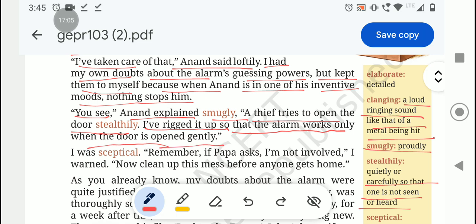So here they say, how will thieves enter the house? They will not enter in a hurry. They will open the door gently, softly, without any noise, so that no one can hear or see. So this burglar alarm will work when someone opens the door very softly and gently. Then water falls on the thieves, and by the time they recover, we'll call the police.